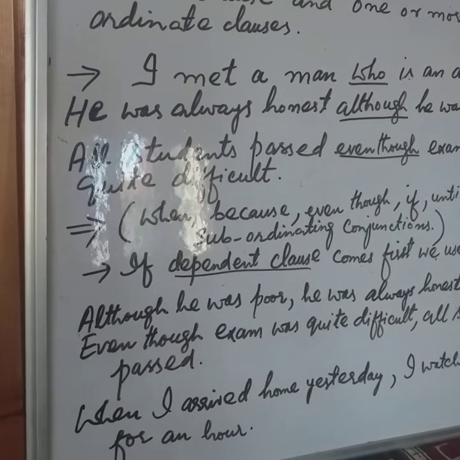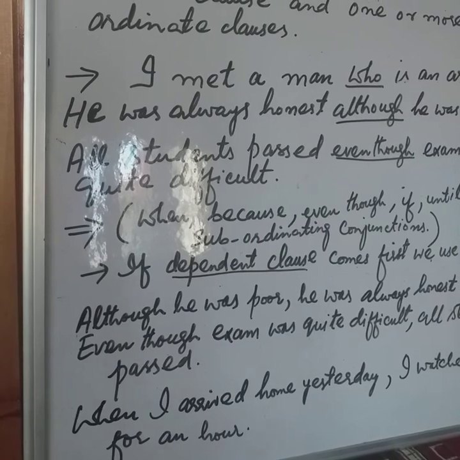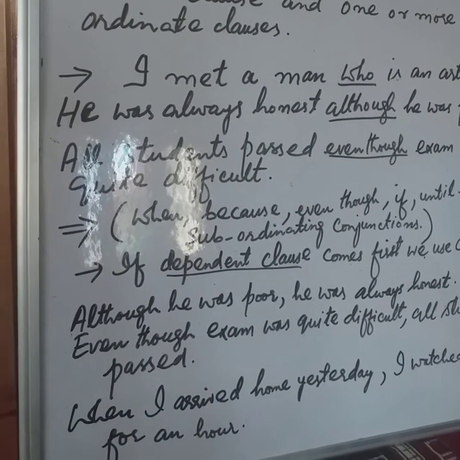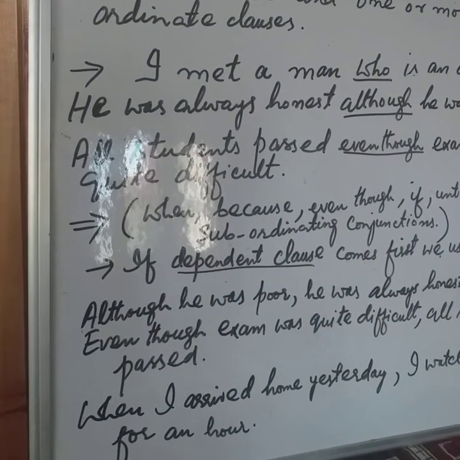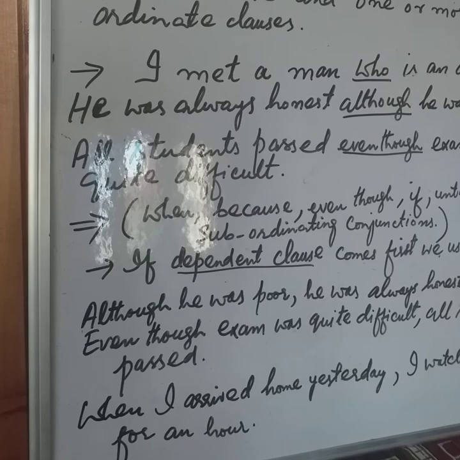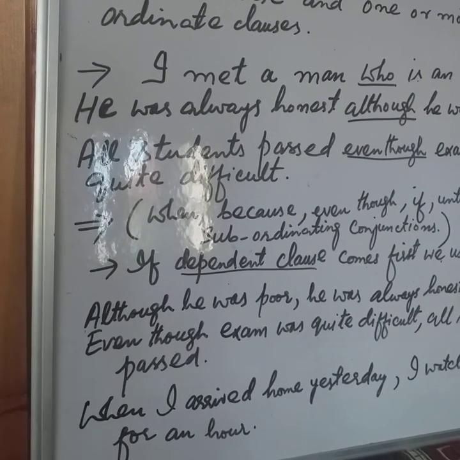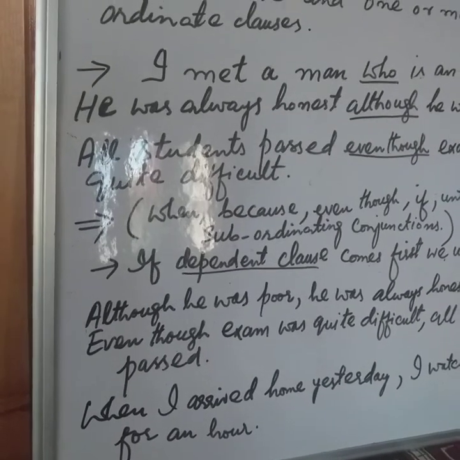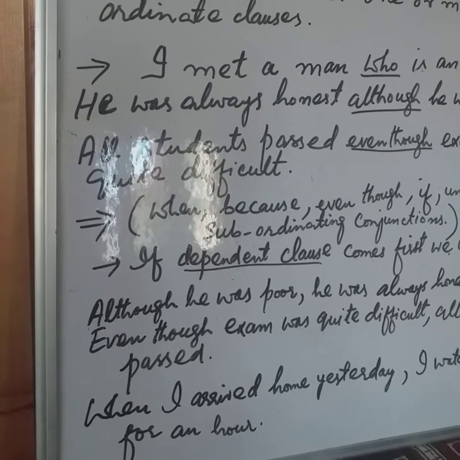So in complex sentences, we usually find two clauses. One is a main clause, or we can say an independent clause, and second one is the subordinate or dependent clause. Similarly, if you confess your fault, I will pardon you. So if you confess your fault, it is a dependent clause, or we can say subordinate clause. Similarly, we have to make the use of comma. I will pardon you. Okay. So here I will pardon you becomes the independent clause.